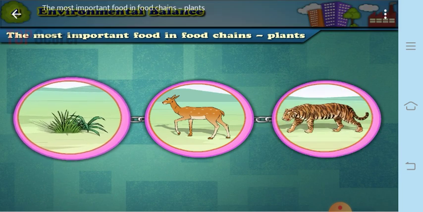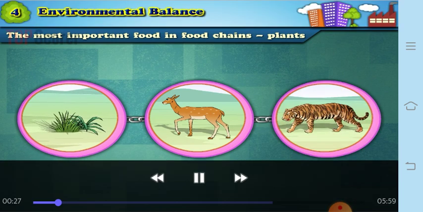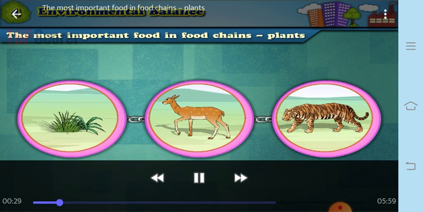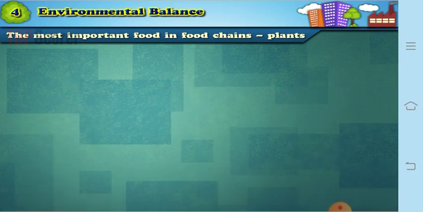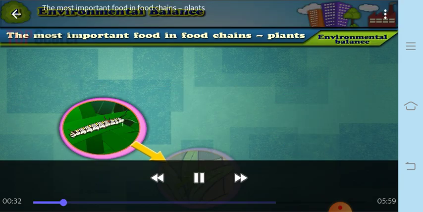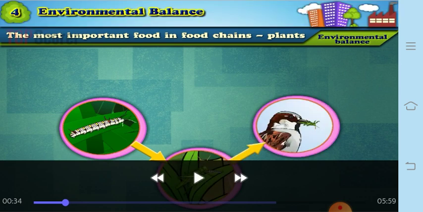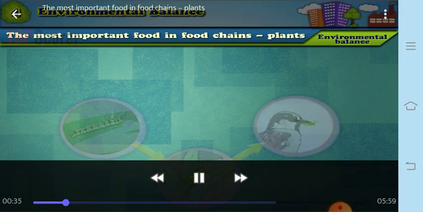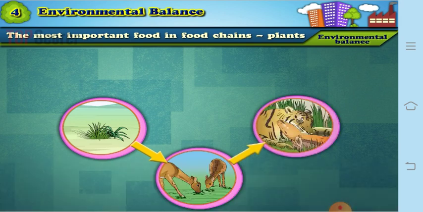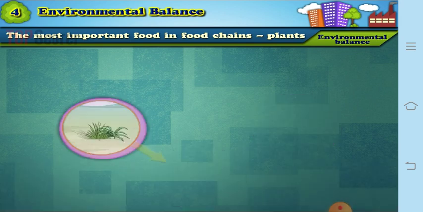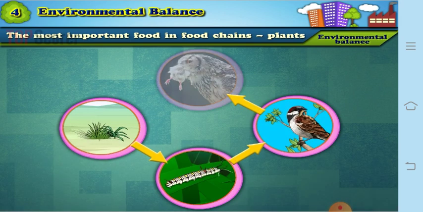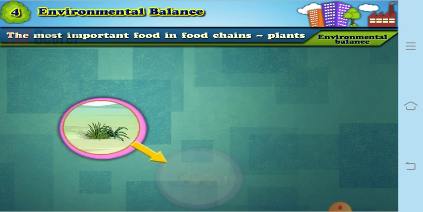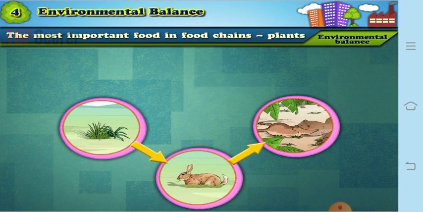Now, the most important food in the food chains is nothing but the plants. So that means plants are the main support of every food chain. So there are several food chains in the environment. So now let us study about the environmental balance. You see, there are so many food chains, and you have also studied all these food chains in the last video, right? So you can see here there are so many important food chains. Because of these food chains only, every living thing gets its food.